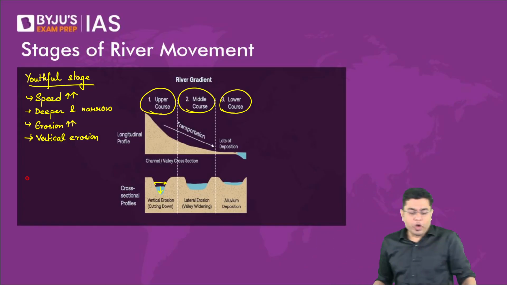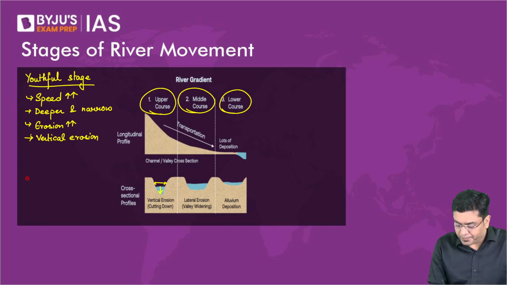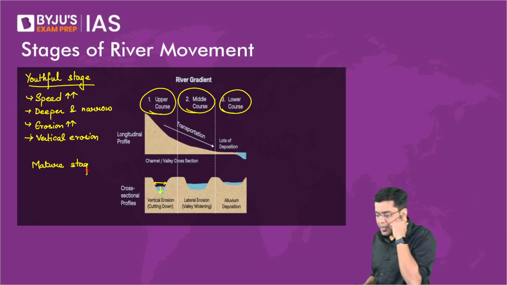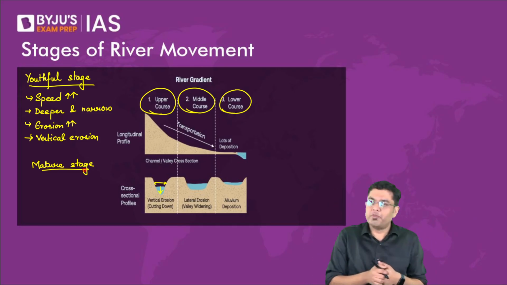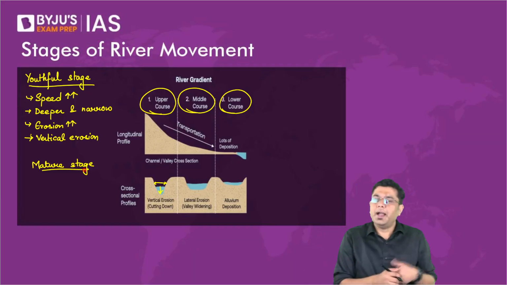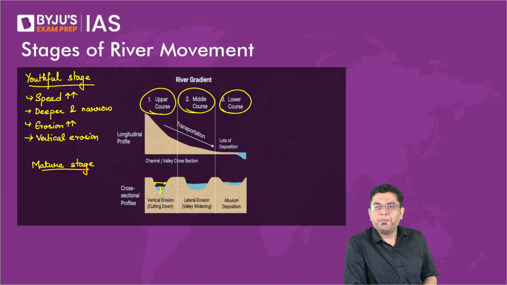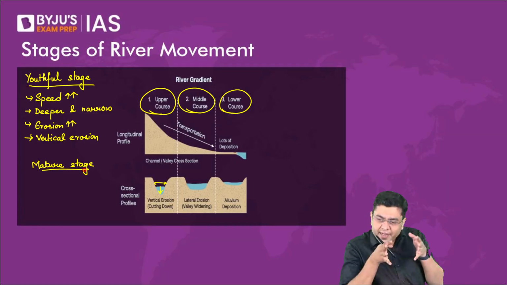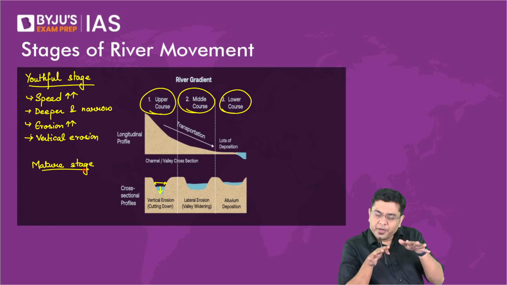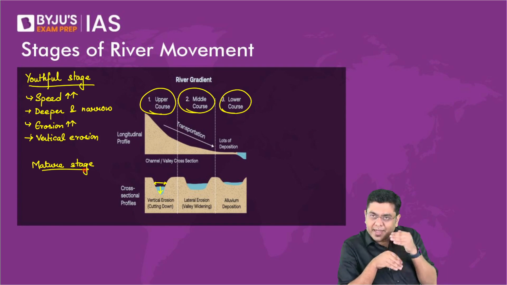Then when we talk about the mature stage, it is a different matter. In our lives, a 10-year-old kid will say that I am now much more mature than when I was 6 years old, and a 15-year-old also considers themselves mature. But in general, when maturity comes, what is the common attribute in life? You will observe there's a kind of directionality. You will observe there's a kind of stillness. There's a kind of stability associated with the flow of thoughts as well.